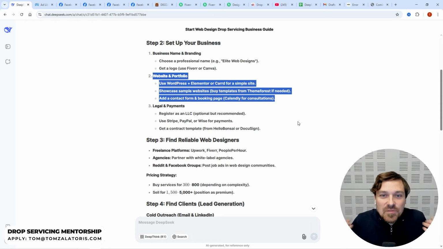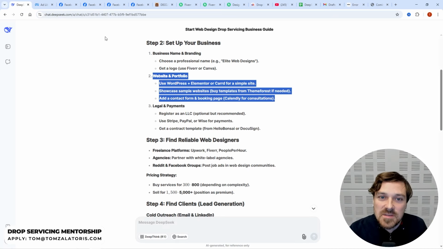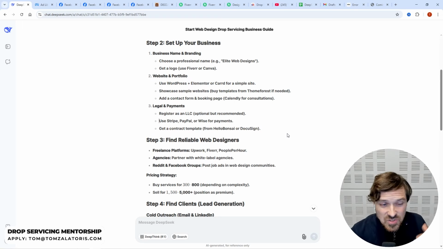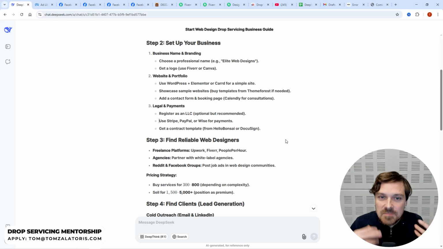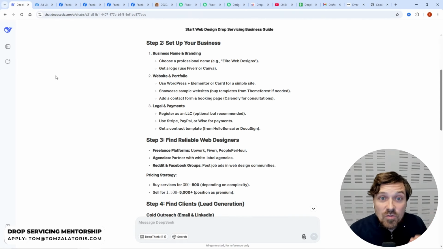So website portfolio. I would suggest that you do this on Wix or on WordPress, okay? This is really, really important because it's gonna be easy for you to actually manage that website. Wix, super easy. It's like a drag and drop website. Okay, this is why these guys are using Wix. It's super simple. And WordPress is also quite simple as well. There is a WP dashboard where you can just log in and make changes, so you don't have to continue paying these guys for your own website as well.